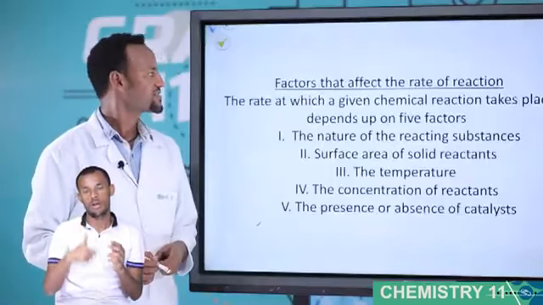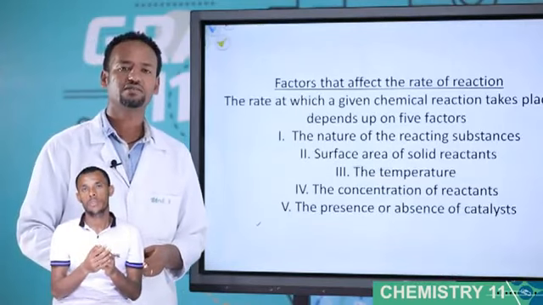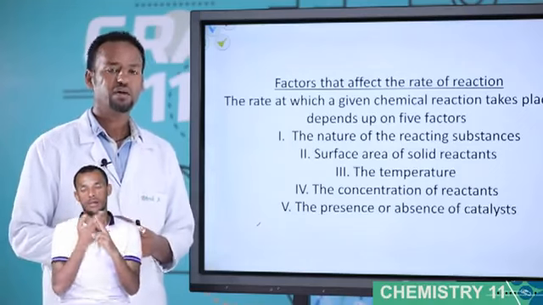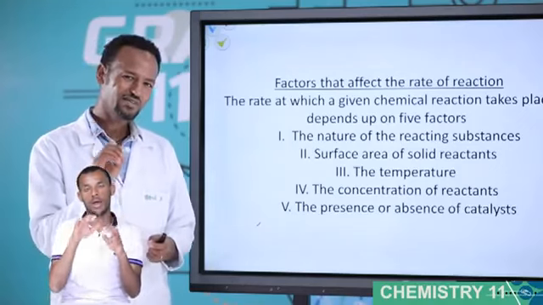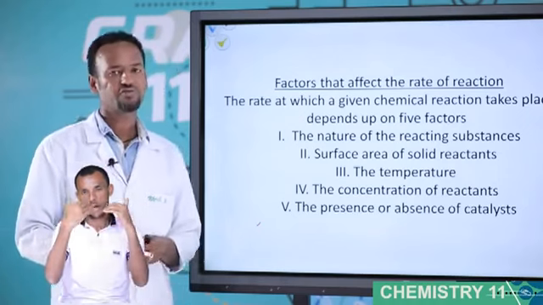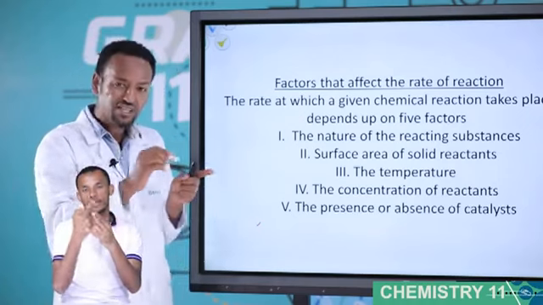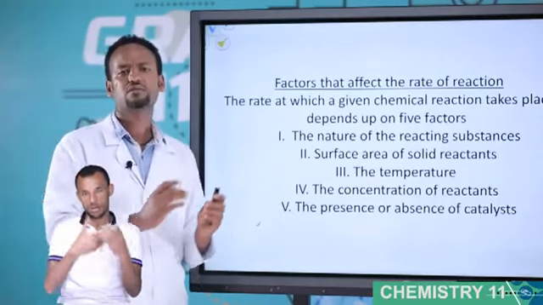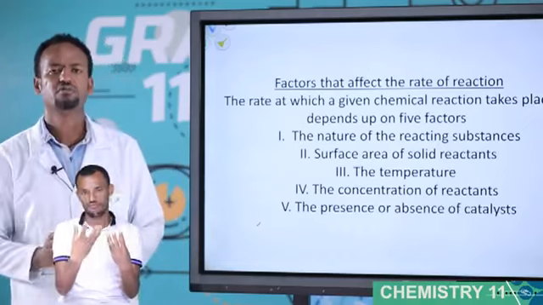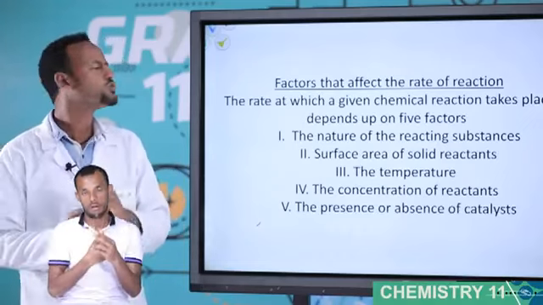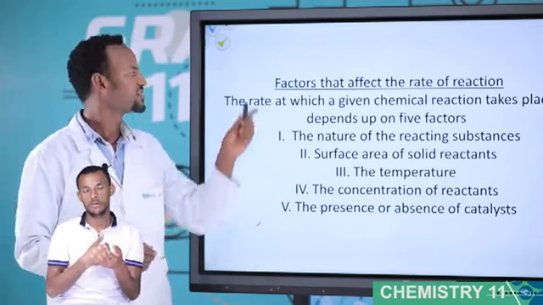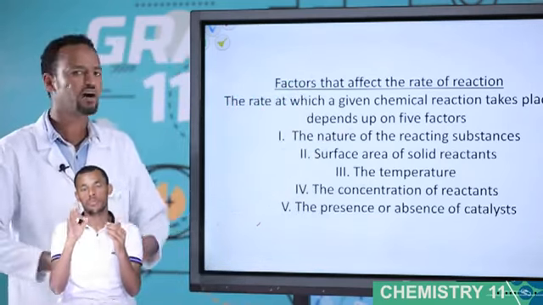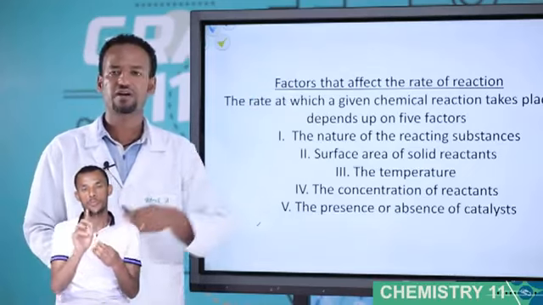The other important point is factors that affect the rate of chemical reaction. Chemical kinetics deals with the rates and mechanisms of reaction. This rate of reaction depends on different factors, because some chemical reactions are fast and some are slow. Fast reaction, slow reaction, because of different factors. What are the major factors that affect the rates of chemical reaction?